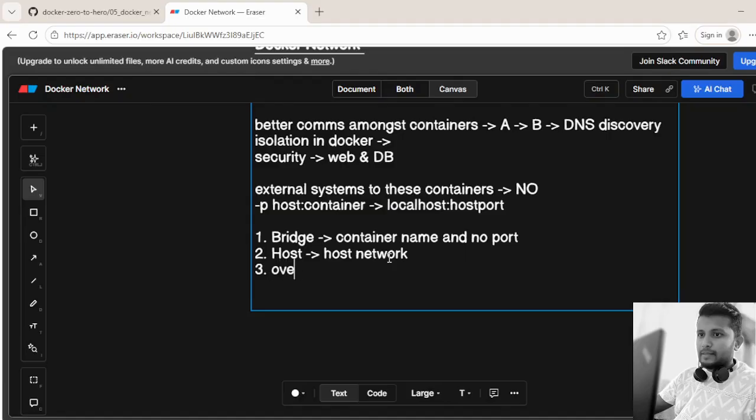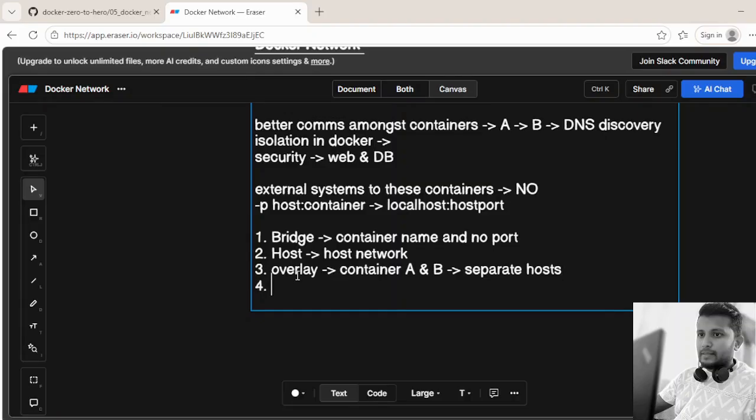Third one is overlay. It enables the communication between the containers running on different hosts. For example, if we are setting up container A and container B on two separate hosts, then we may choose overlay as the network because it is suitable for multi-host and distributed network architecture.